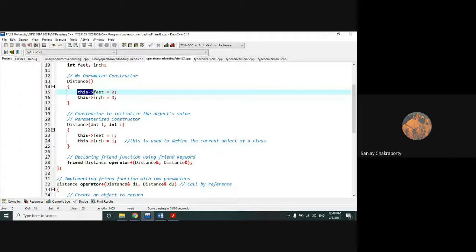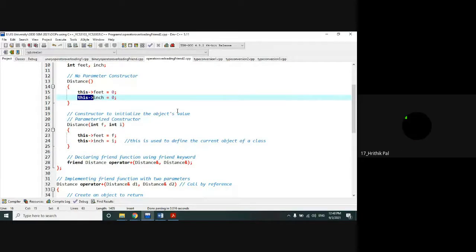If you remember, I have already explained this concept in the C program to some extent. Maybe in the pointers chapter I have discussed this concept. And in data structure, I think you are already using this concept during linked list creation. So ampersand, then the pointer variable, then within brackets, then dot, then your variable name. If you remember, the same concept is used here, but here we are not using the pointer variable concept; instead of a pointer variable, we are using an object concept.